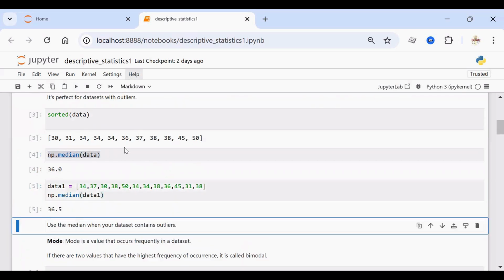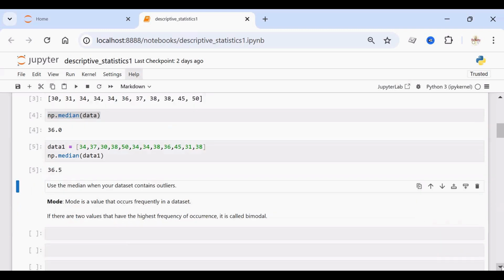So it will be the average of 36 and 37, which is 36.5. So you can make use of the median when your data set contains outliers. And then we have mode. Mode is actually the value which occurs frequently in the data set. If two values have the highest frequency of occurrence, then it is called bimodal.